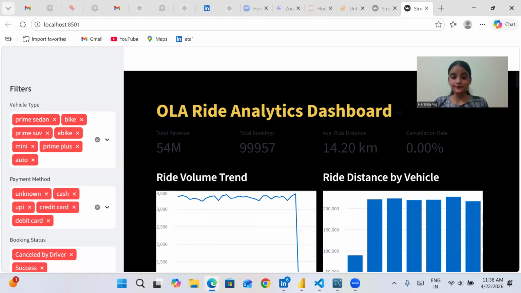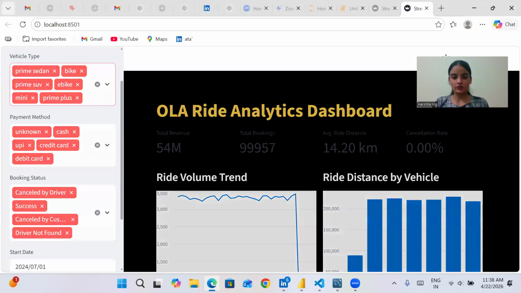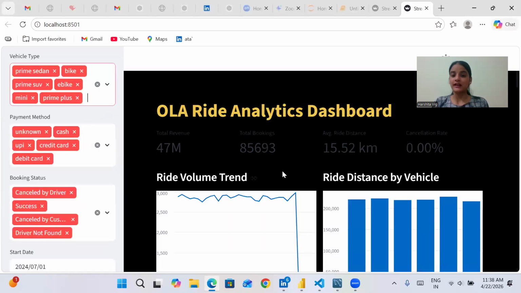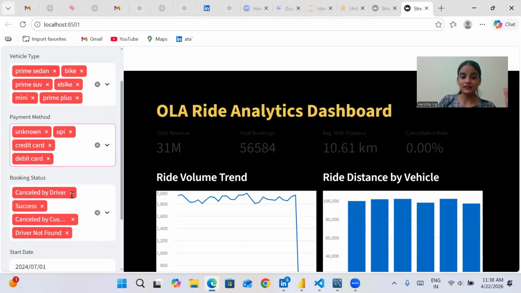As in the Power BI dashboard, at the left-hand corner I have used filters. Here also I have used filters, and it is an interactive dashboard. See, if I delete this, the changes will be clearly visible. It is an interactive dashboard. There also I have used these slicers in the left-hand corner.